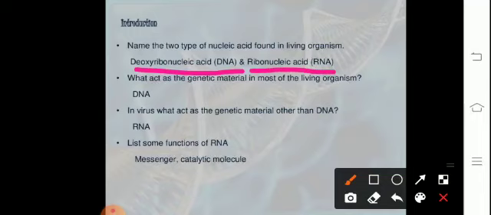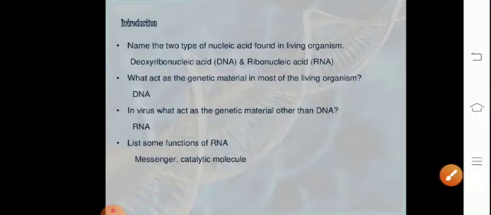Now, what acts as the genetic material in most of the organisms? That is the DNA. It's a double-stranded structure, and in the majority of organisms, it is the genetic material. Whereas in organisms like viruses, the single-stranded RNA acts as the genetic material. While DNA acts only as the genetic material, RNA also acts as an adapter, catalytic, and messenger molecule, apart from acting as the genetic material in few viruses.